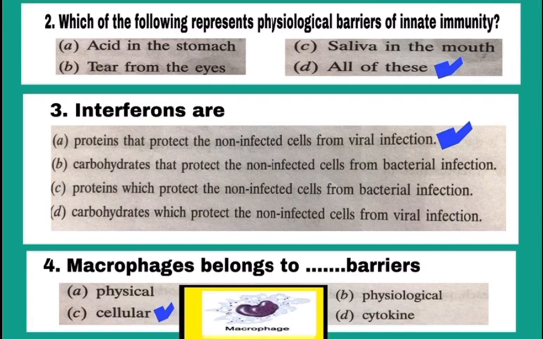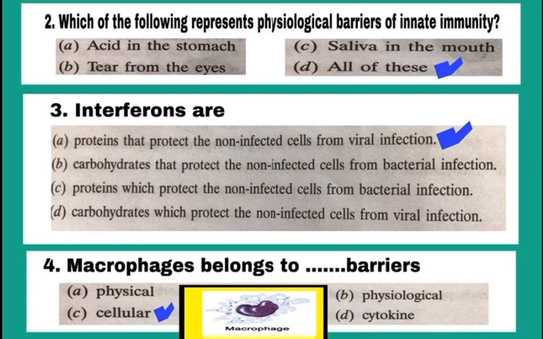Second is saliva in the mouth, secreted by salivary glands, and tears from the eyes, secreted by tear glands. All these secretions protect us from disease germs. So, they come under physiological barriers. So, the answer is D, all of these. Mark D.